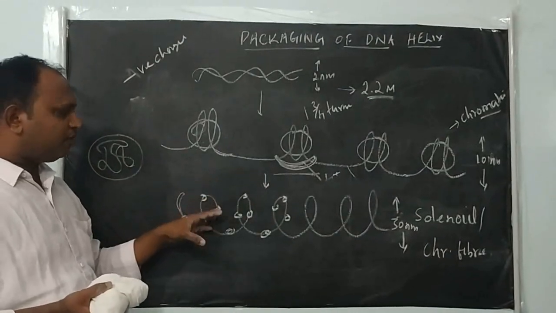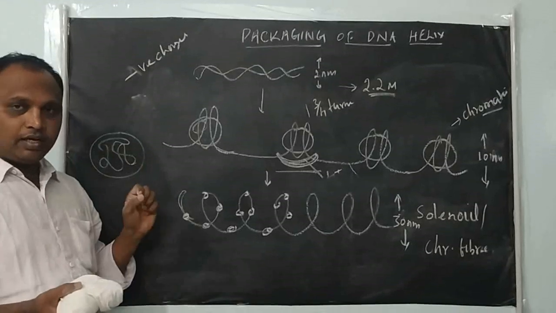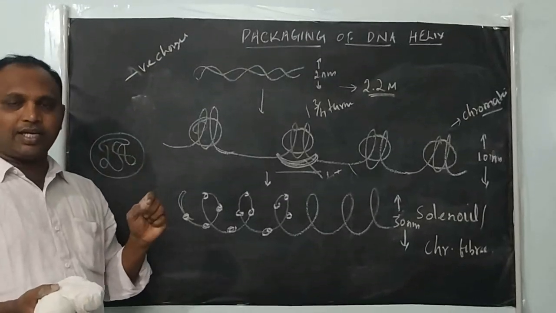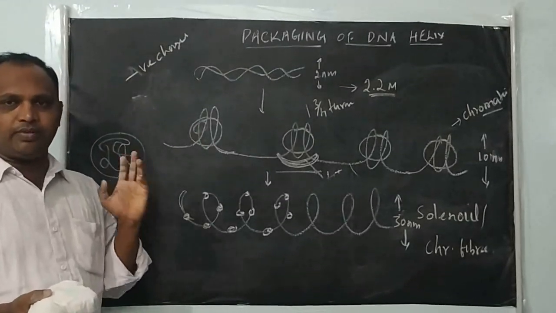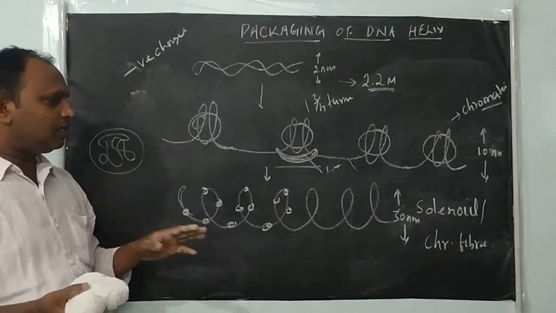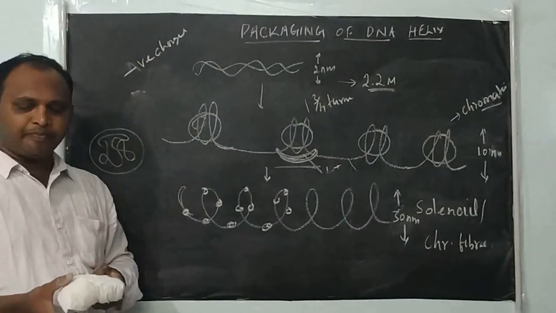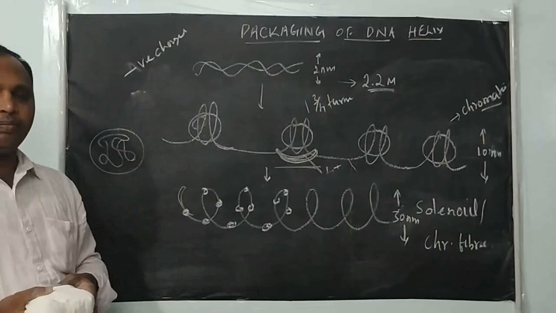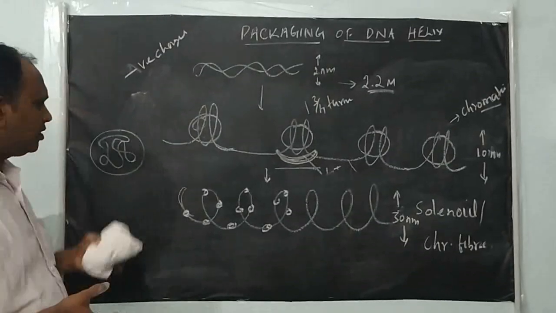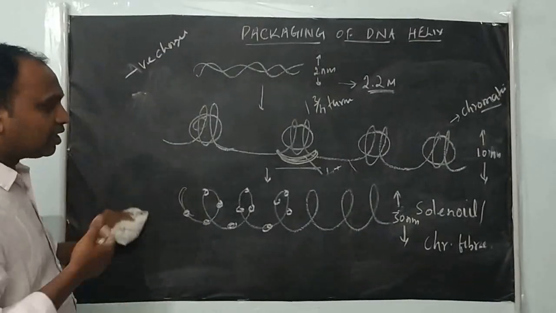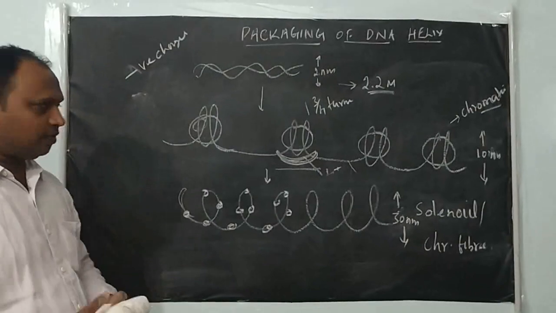The interphase nucleus contains only chromatin fiber. If the cell is about to divide, these fibers further condense and form chromosomes. We will see how.